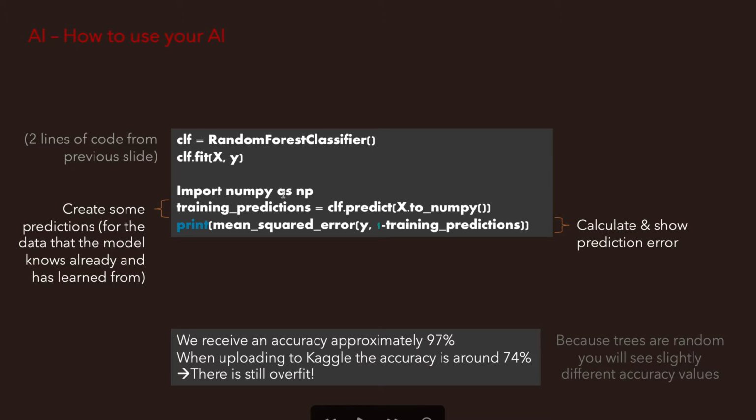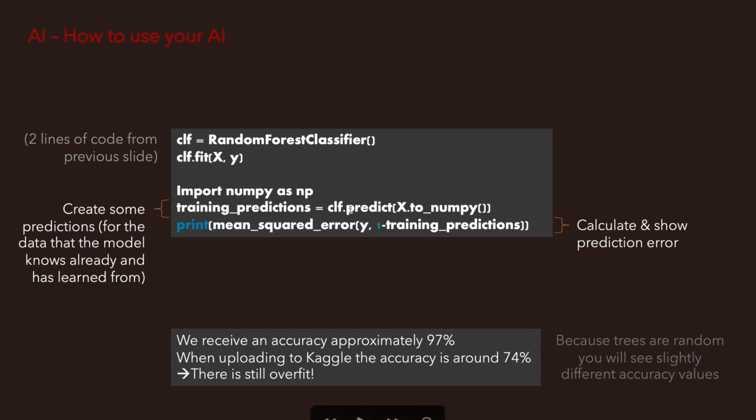Next thing, we're going to import NumPy once again, and we're going to make a prediction and transform this into the NumPy format. Right? So to predict from your model if someone survived or not, given the information in X, we just use the .predict function that was part of scikit-learn.